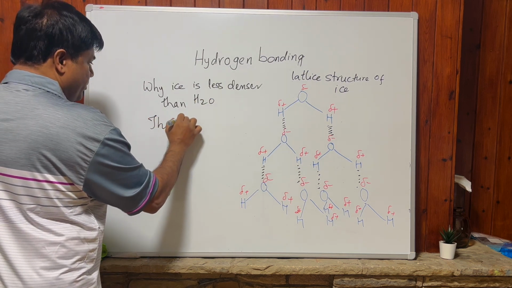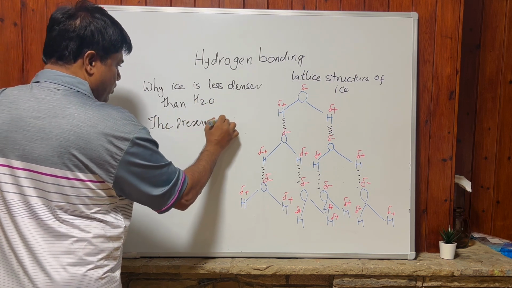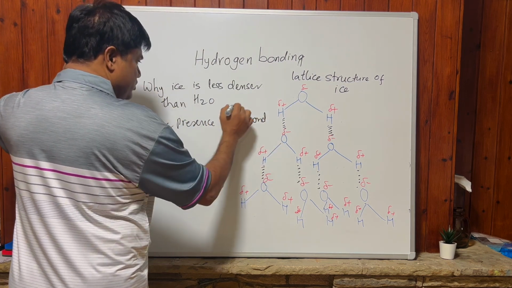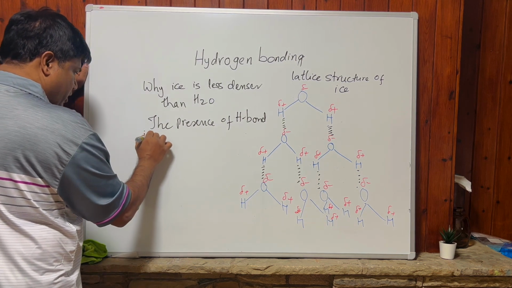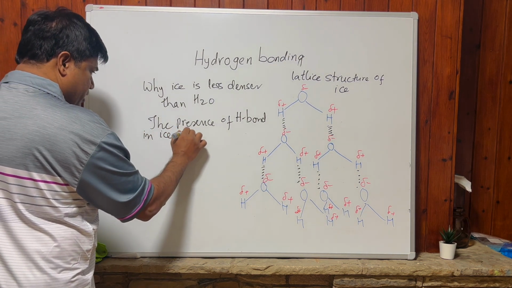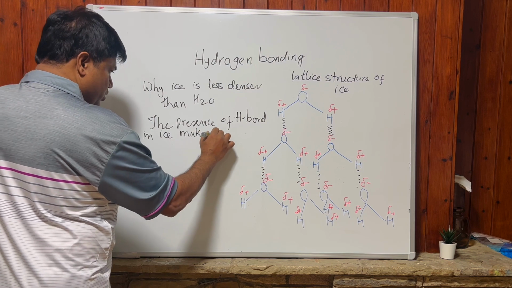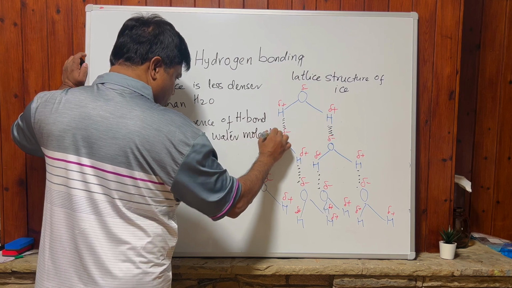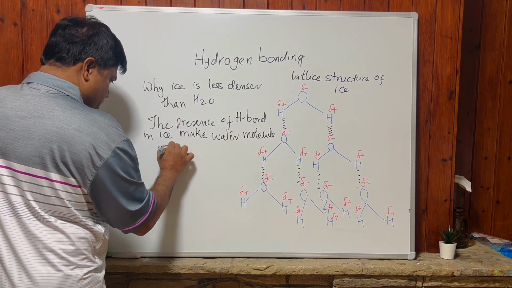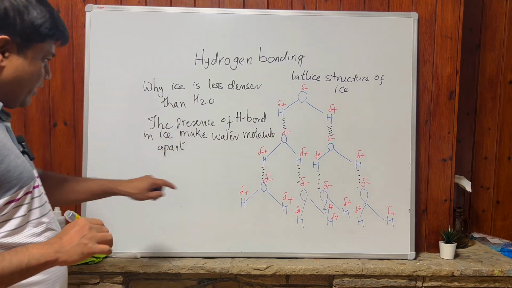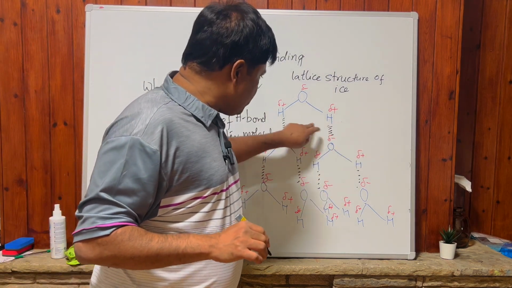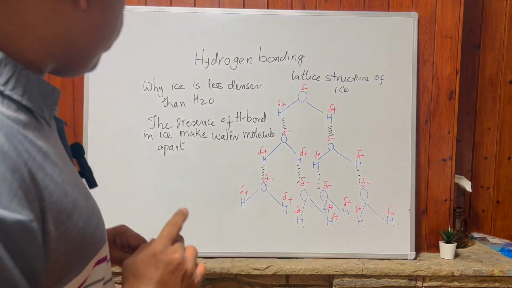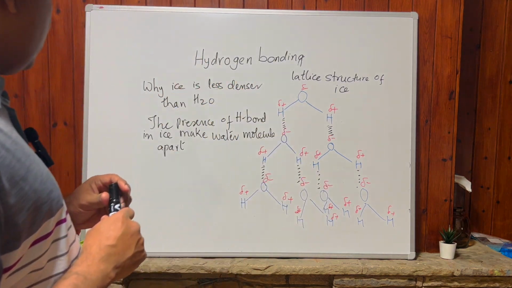The presence of two hydrogen bonds in ice keeps the water molecules apart. That's why it's less dense. We have some space in it, which makes the ice less dense than water.